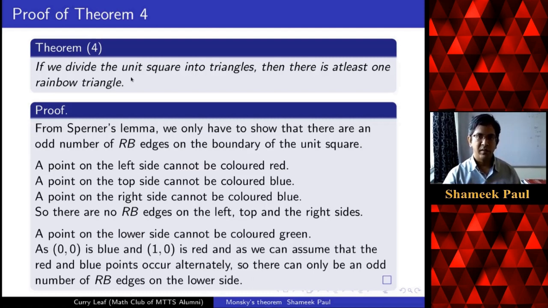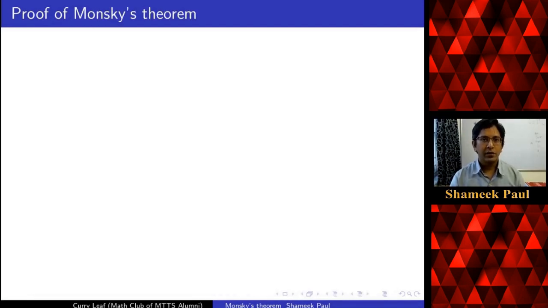So by Sperner's lemma, there is at least one rainbow triangle. Okay, so we have proved theorem 4, and that concludes the proof of Monsky's theorem, because we have reduced the proof to proving theorem 4. Okay, but I will make some more comments. So let us just go over the proof of Monsky's theorem.